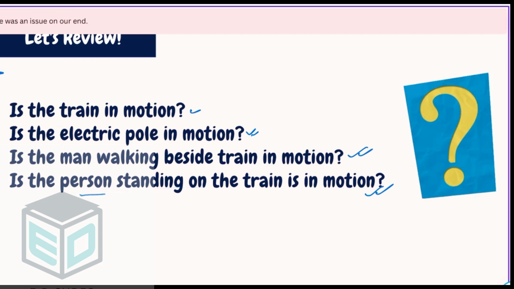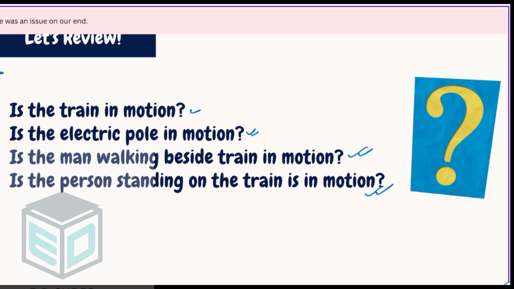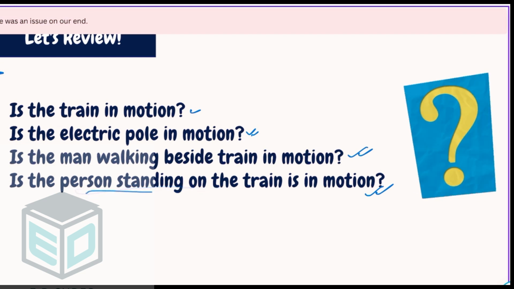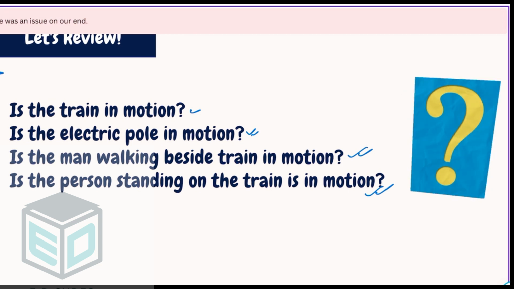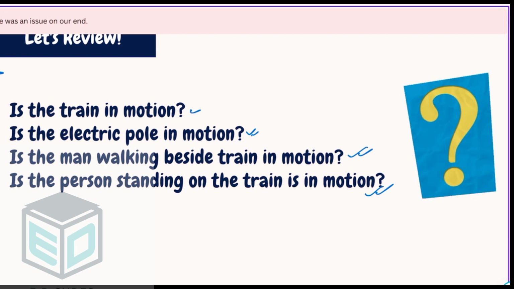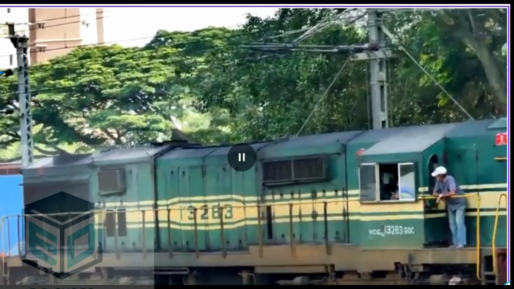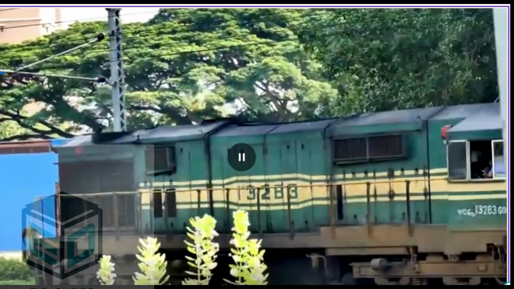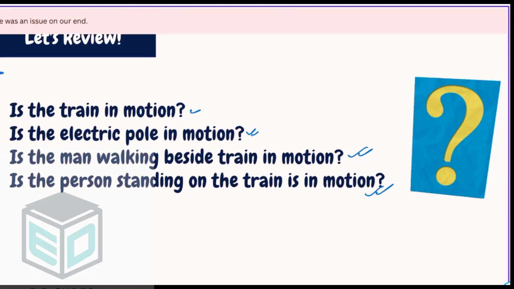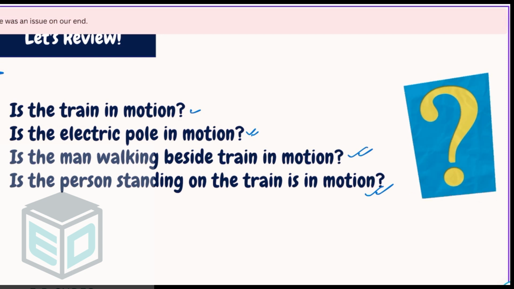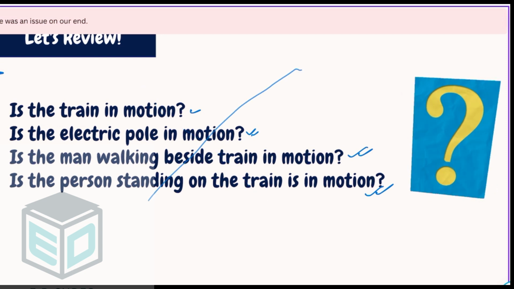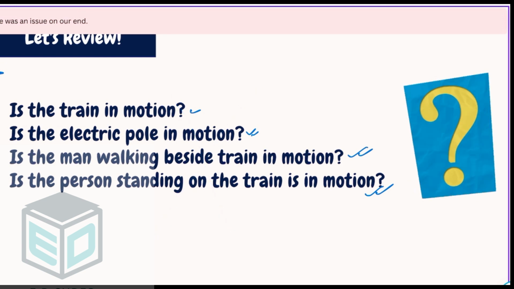Person standing on the train. The person who is standing on the train, he is the object. Definitely we are talking about him. So he is the object. But who is the observer? There is no observer. Changing the position, we can see here. The positions are getting changed with respect to different elements. But who is the observer? That we don't know. Right? That's why these questions are incomplete.